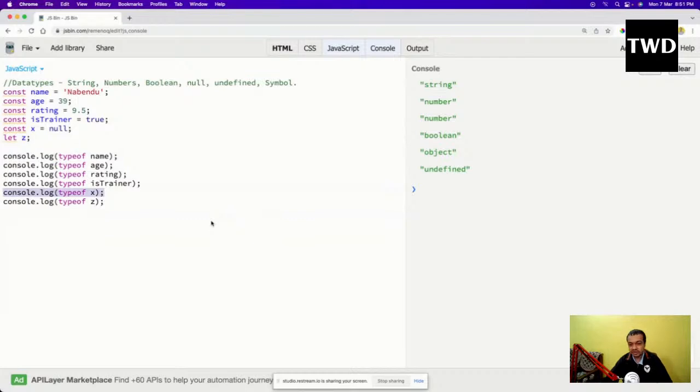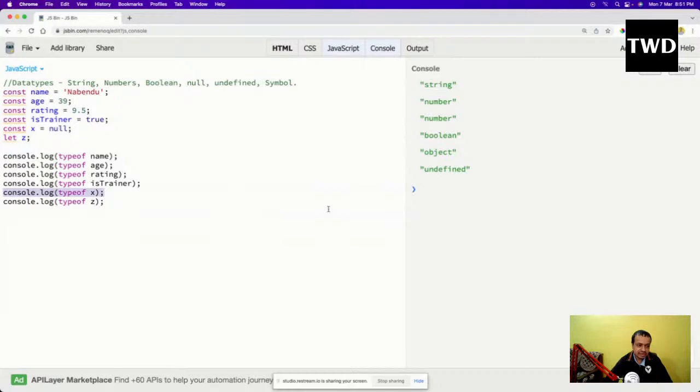When he created it in 3 days, a lot of bugs were left, like var being function scoped. Another bug that was left is that typeof null is object, which should have been null, but it's an object, and they cannot fix it, even with ES6.